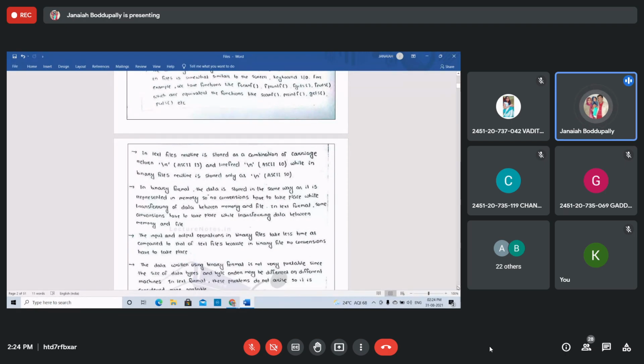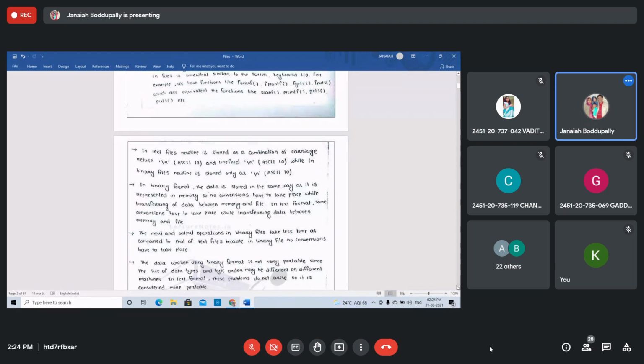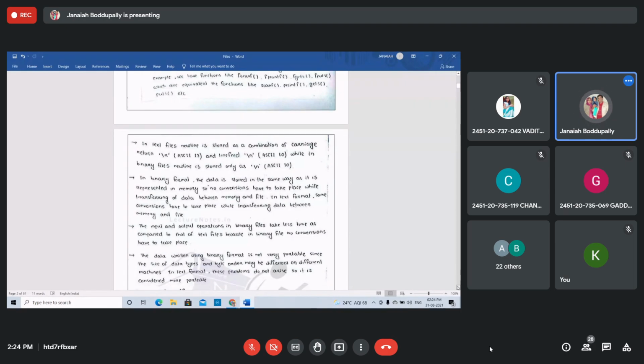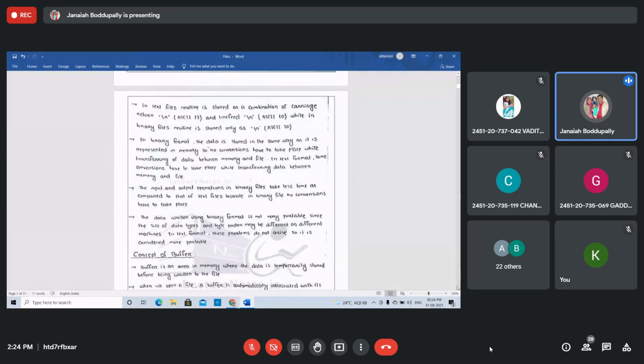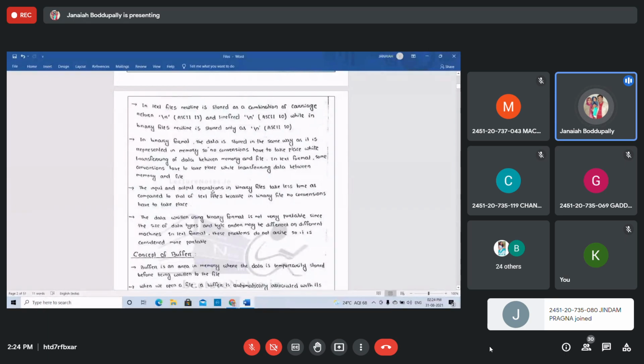This is the theory part: how the input output is stored, and what library functions we use. The input output operations in binary files take less time compared to text files. Text files have the extension .txt. We use text files like .txt, .jpg, and all the different types of files you will learn later on.